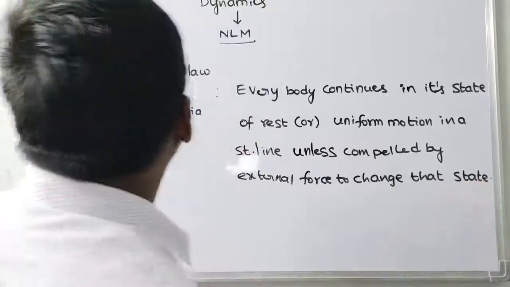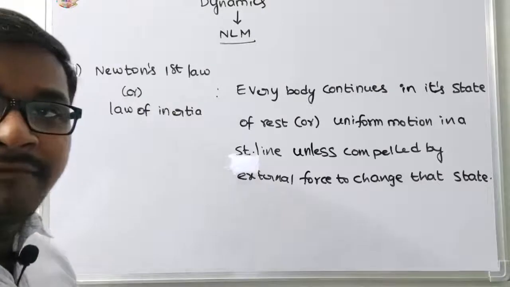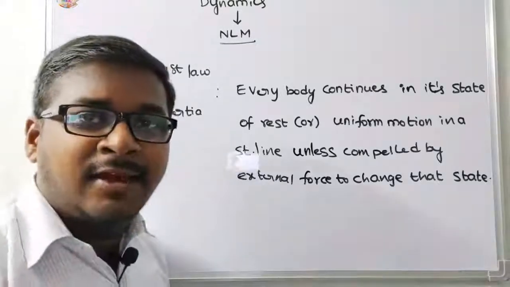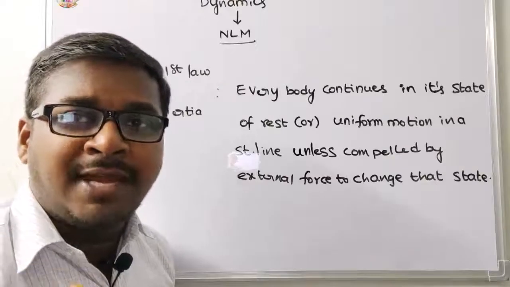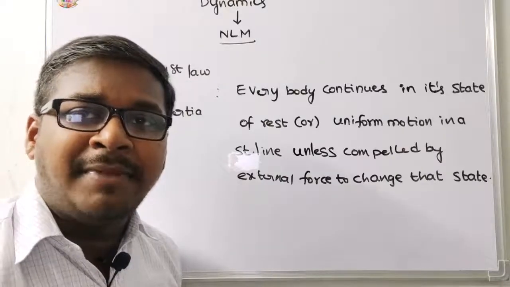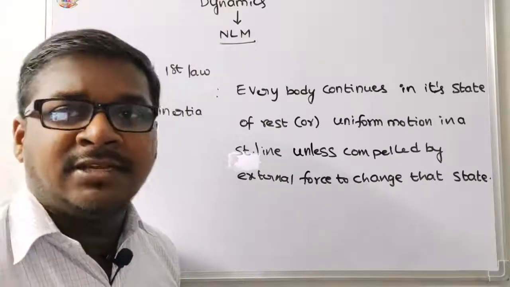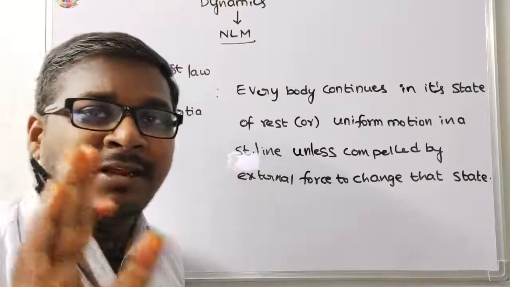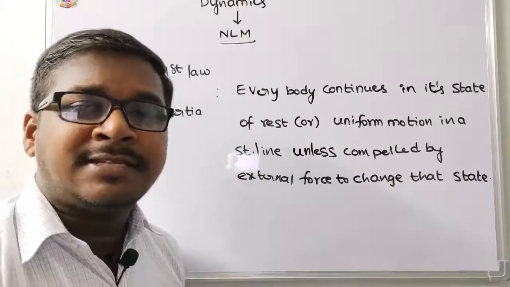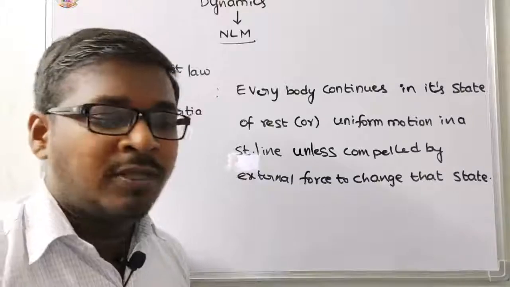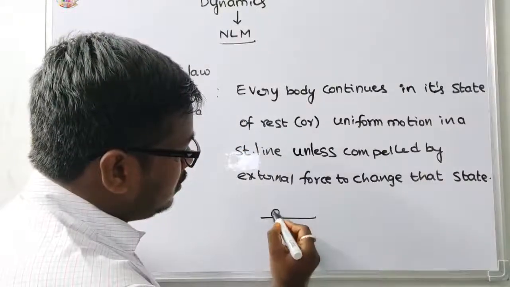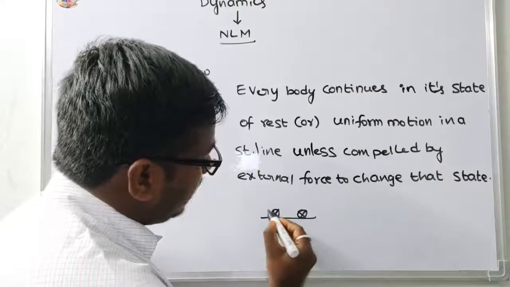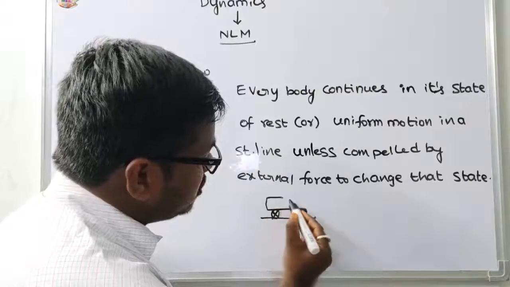This is Newton's first law. Every body stays in its state of rest or uniform motion in a straight line unless compelled by some external agent, that is, some external force acting on that body, and then the state changes. For example, this is a car. A car is at rest.